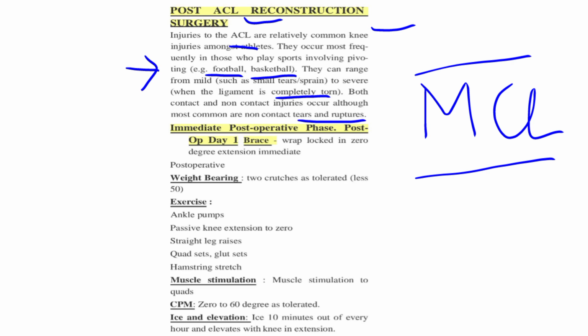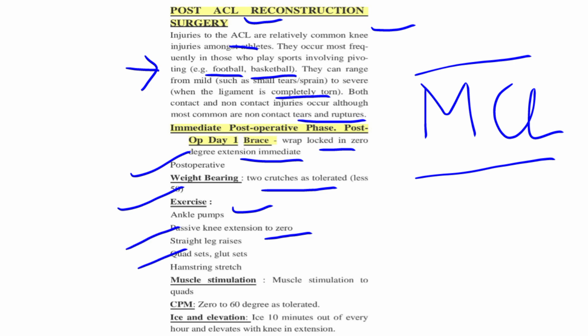In the immediate post-operative phase, on day 1, the brace is wrapped and locked in 0-degree extension. Immediate post-operative weight bearing with 2 crutches is tolerated. Exercises we can do on post-operative day 1 are ankle pumping for blood circulation, passive knee extension to 0, straight leg raise, glutes and quadriceps sets, hamstring stretching, and lower limb stretching. Hamstrings are knee flexors while quads are knee extensors.